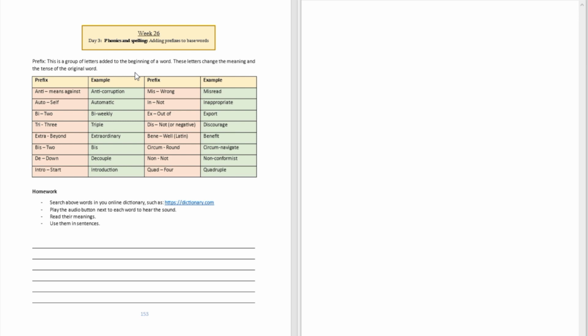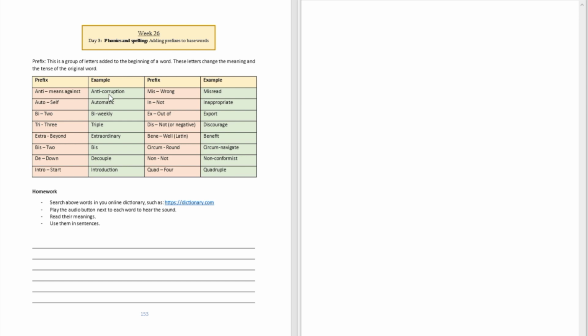But thankfully, there are standard prefixes that let us know what they're trying to talk about. So, for example, if you see the prefix anti, sometimes they call it anti or anti. But let's go with anti right now. Anytime you see something like anti, it means against. So when they put this together with a word, somebody's trying to say something against that word. Okay, what about auto? When you see the word auto, it means self. Okay, it's doing something by itself.